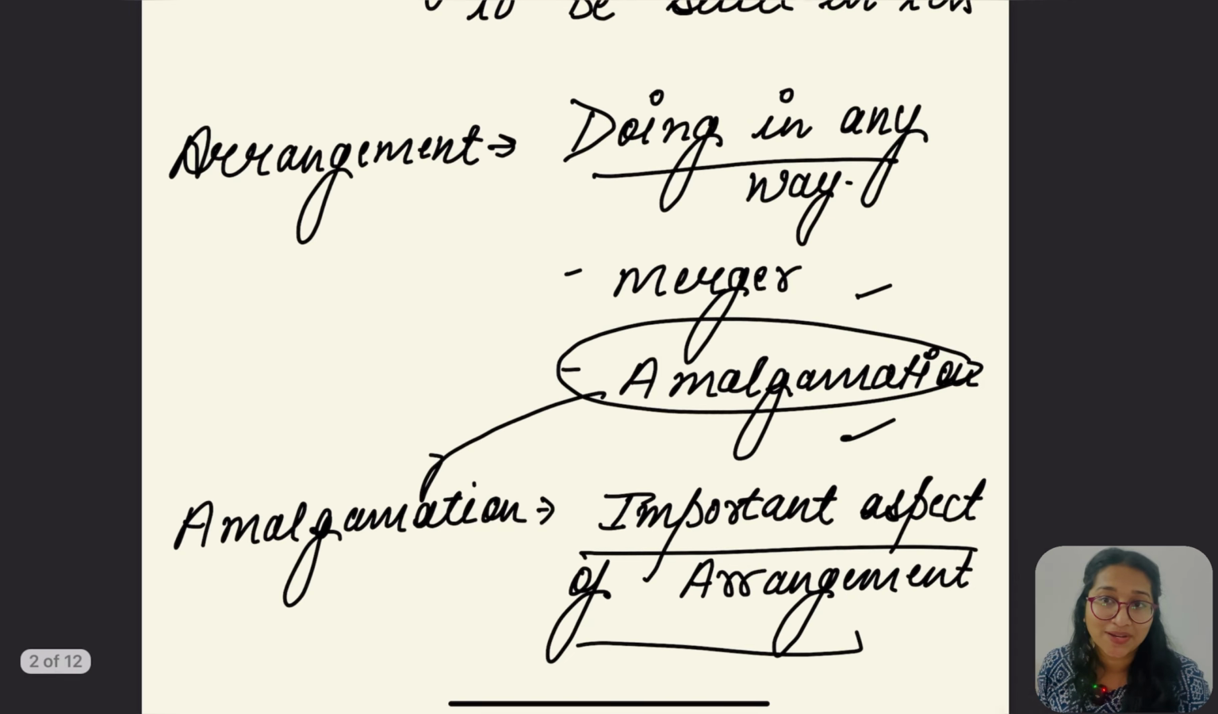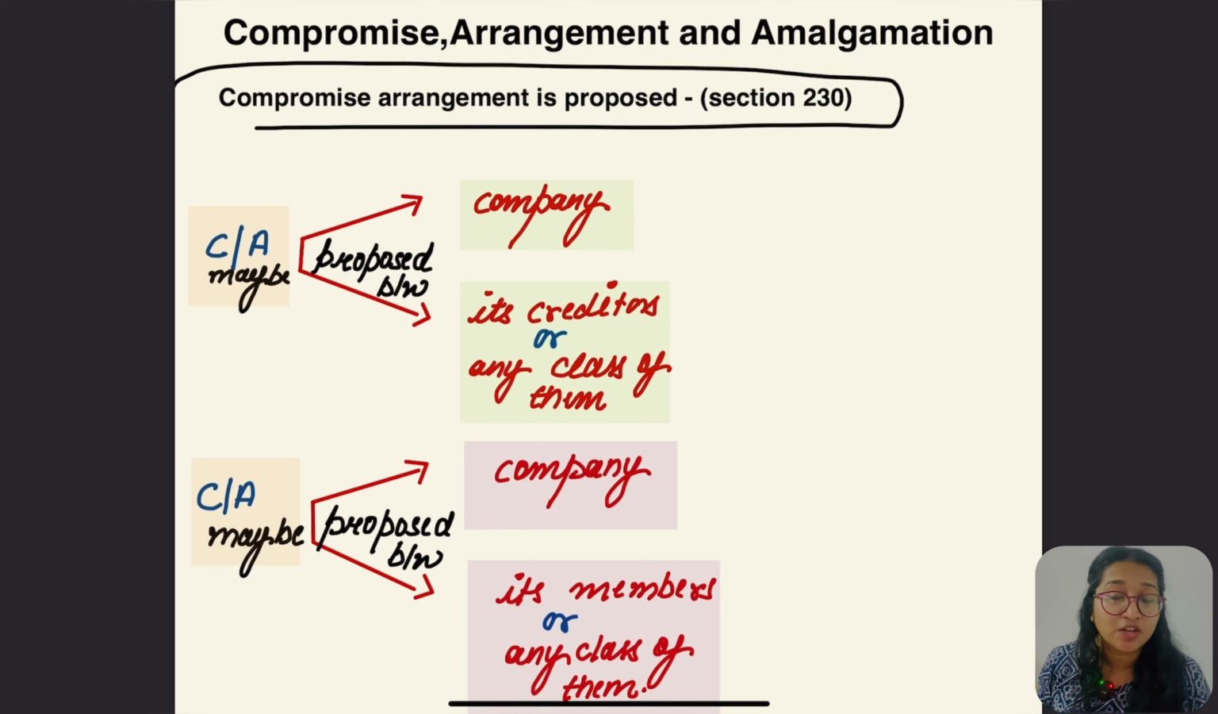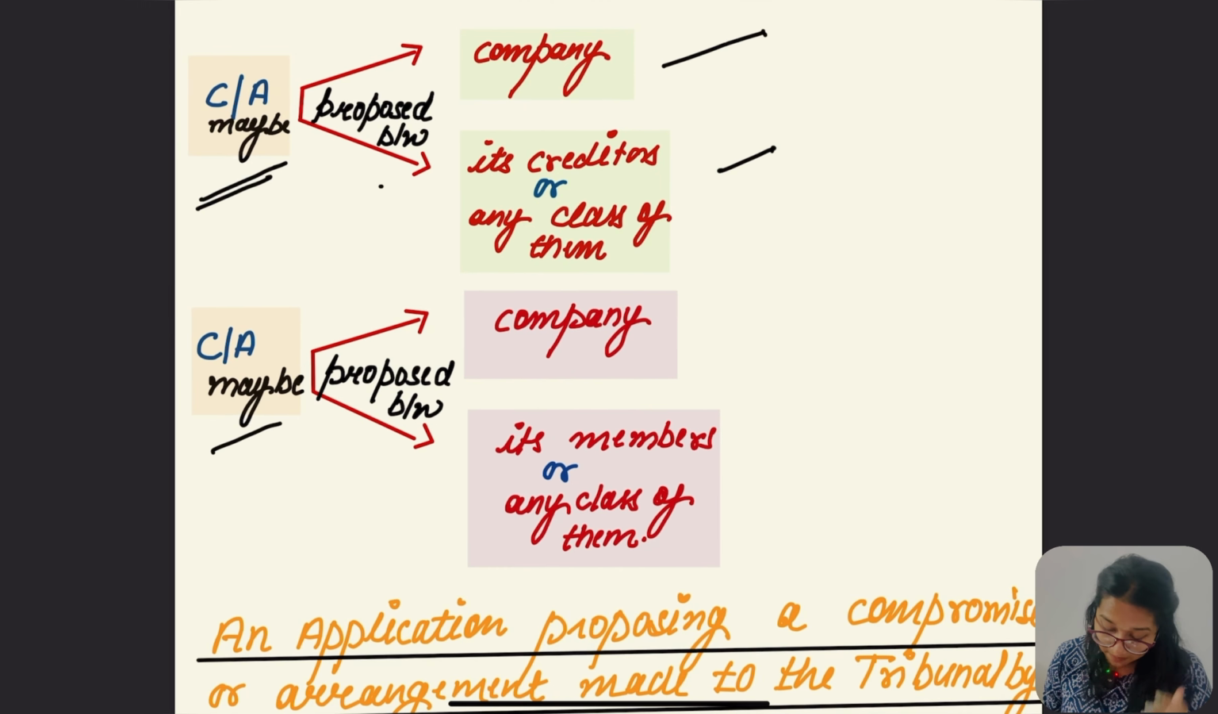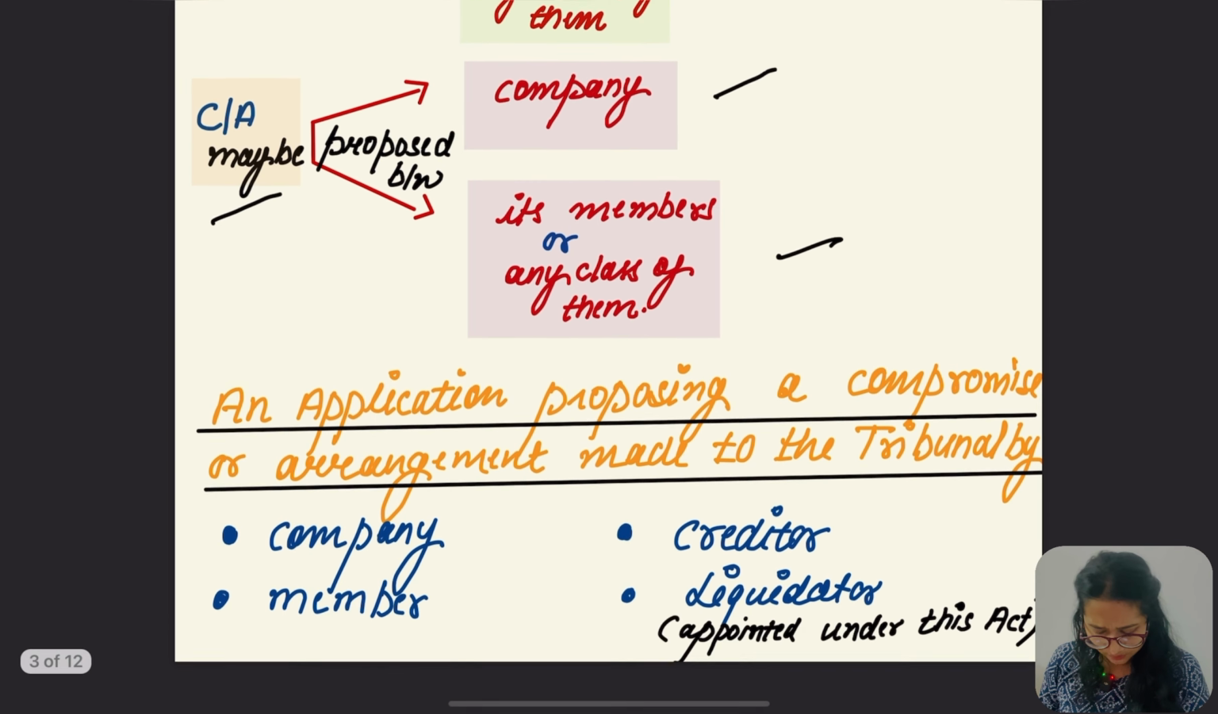The compromise and arrangement is proposed either between the company and its creditors or class of creditors, or between the company and its members or class of members. Here, what I have written: the compromise and arrangement may be proposed between the company and its creditors or any class of them. Hope this point was clear. Again, compromise and arrangement may be proposed between the company and its members or class of members. Hope this point was super clear.